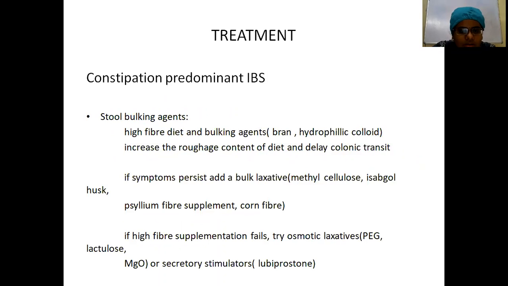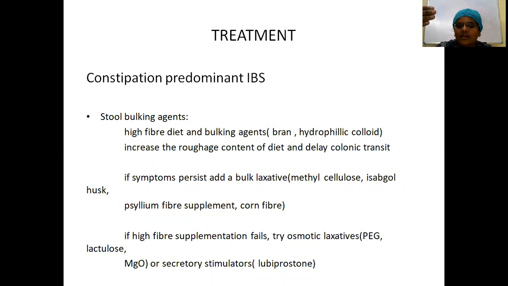Next, coming to the treatment part for constipation predominant IBS. In constipation predominant IBS, you want to increase the bulk of the stool, so stool bulking agents are advised. A high fiber diet and bulking agents are advised, like bran and hydrophilic agents. This high fiber diet will increase the roughage content of the stool and slow the colonic transit. If the symptoms persist even after adding the fiber diet, then add a bulk laxative like methylcellulose, isabgol husk, psyllium fiber supplement, and corn fiber.